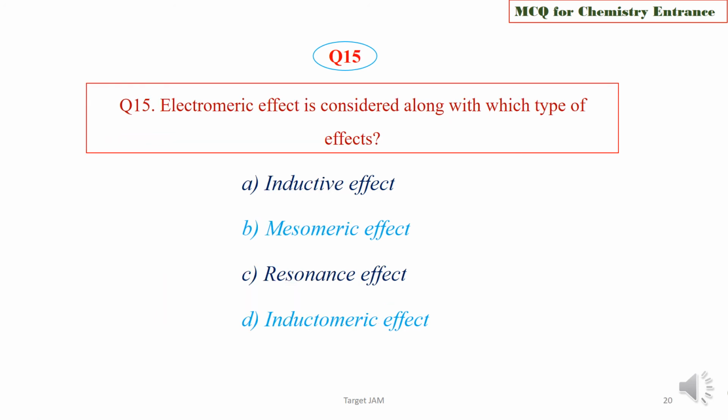Question 15. Electromeric effect is considered along with which types of effects? Inductive, mesomeric, resonance, or inductomeric? Choose the correct one. We are now moving to check the answer key, and the right option is option A, that is inductive effect. Both electromeric and inductive effect involve transmission or displacement of electrons.